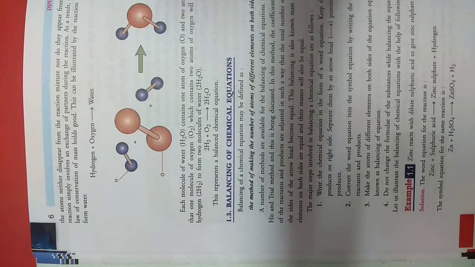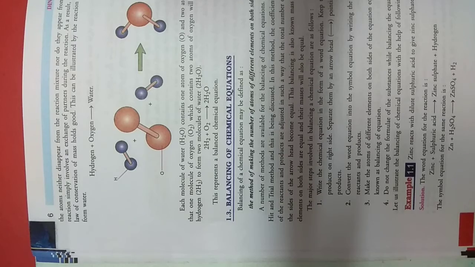Now children, we are going to discuss the balancing of a chemical equation. Why should I balance a chemical equation? Balancing a chemical equation means that the number of atoms present on the reactant side, the left hand side, is equal to the number of atoms on the product side. Then that type of equation is called a balanced chemical equation.